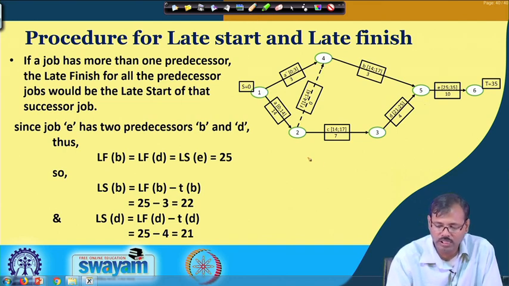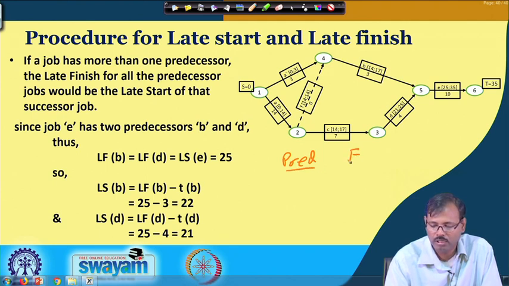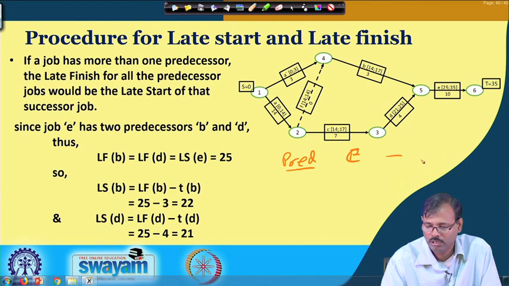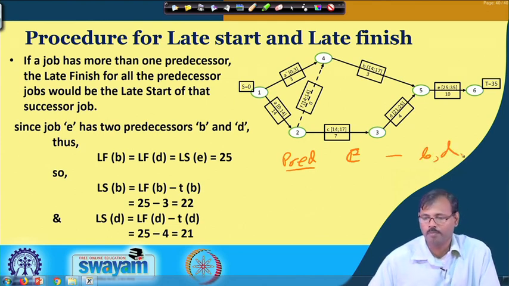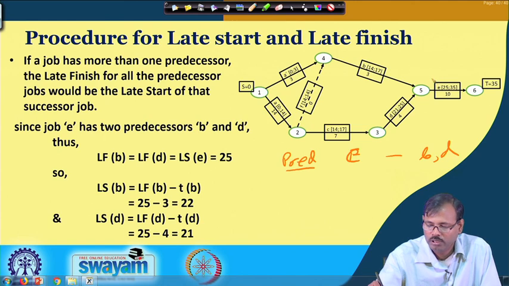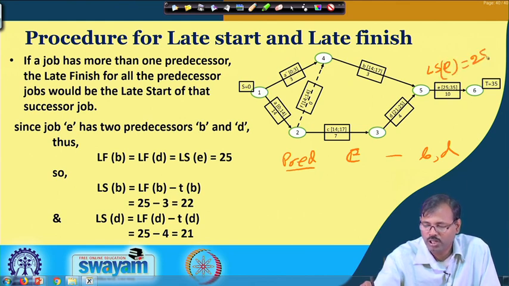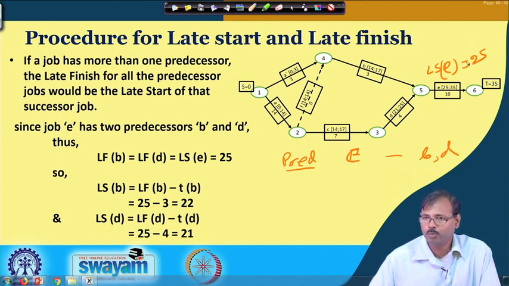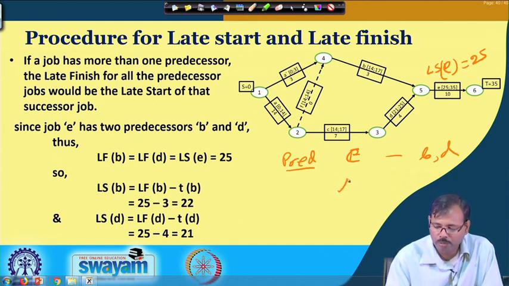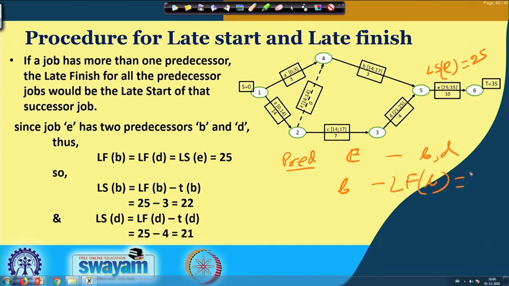The predecessors of activity E are B and D. If the latest start required for E is equal to 25, that means the latest possible finishing time for the B job is equal to the latest possible start time of the E job, that is 25.